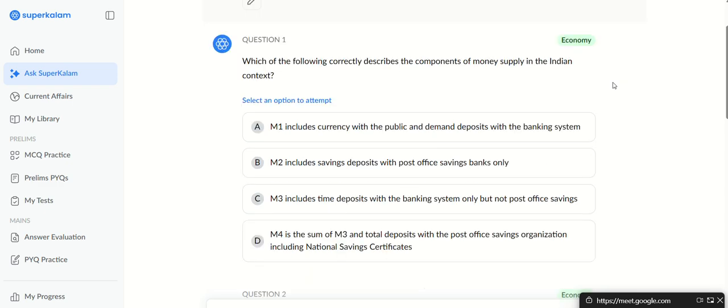Solve question number 1 first. Which of the following correctly describes the components of money supply in Indian context? Sir, D. Okay.